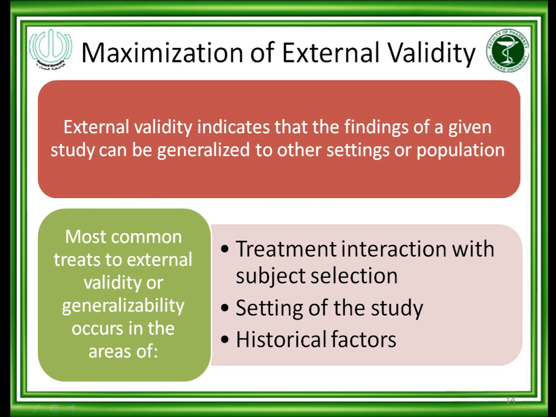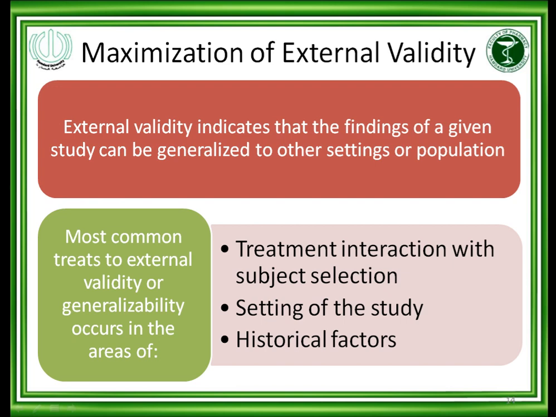Now, how can we maximize external validity? External validity indicates that the findings of a given study can be generalized to other settings or populations. This is what I already discussed in lecture 1: if a randomized control trial has external validity, it means that the results of the study can be applied to my practice, to the general population, or in my clinical setting. If this is the situation, it means there is external validity in the study.